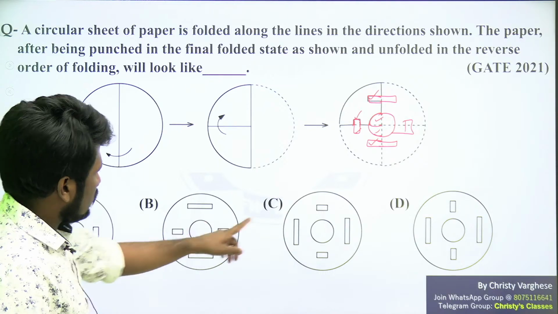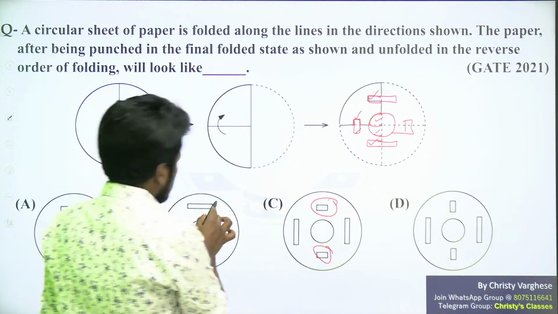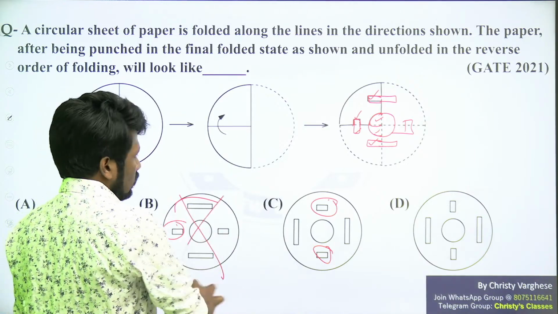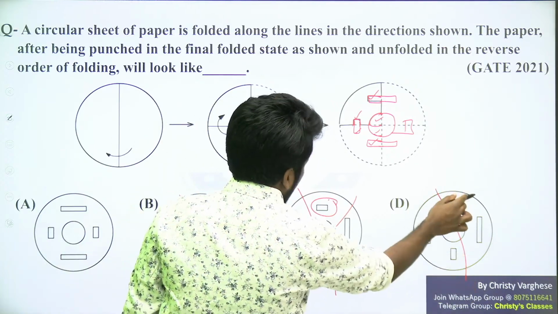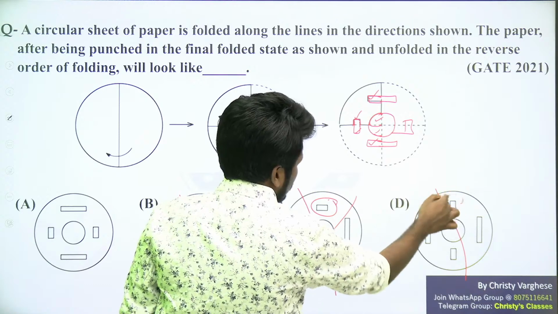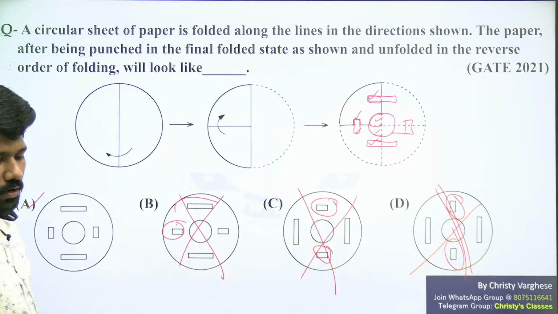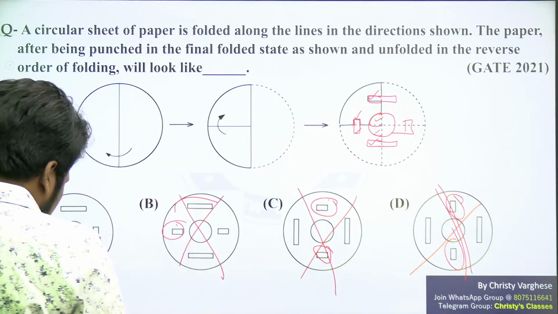This is okay. This is not okay because of this length. This is not okay because of this direction. Orientation is wrong. This length is wrong. Here the orientation and length both are wrong. Sorry, orientation is wrong here also. This orientation is wrong. So only option A works. So option A is the answer. Simple folding question. Is this clear, all of you?